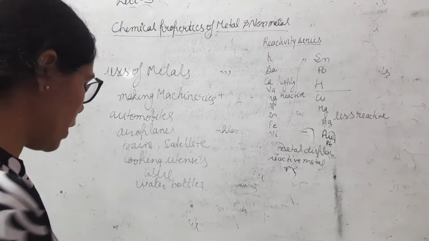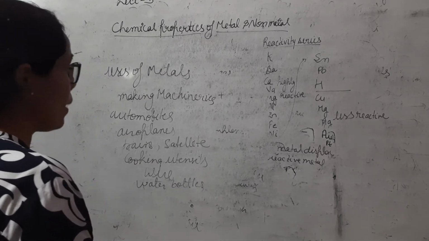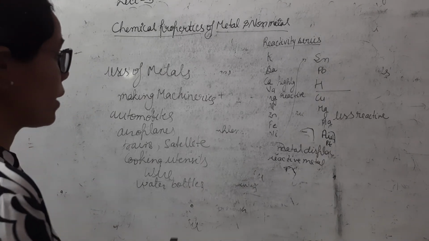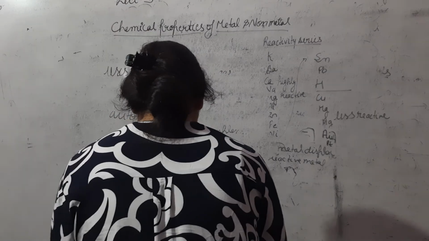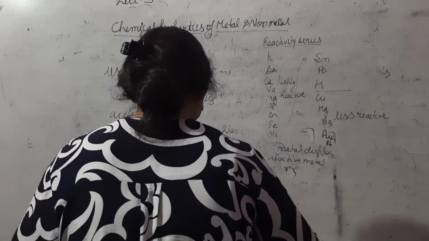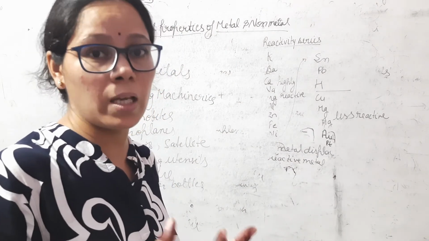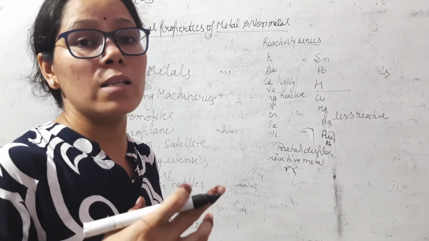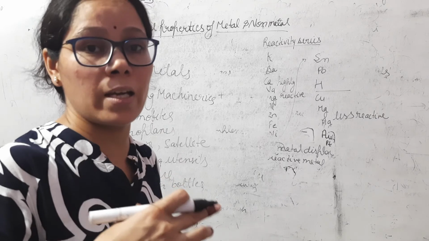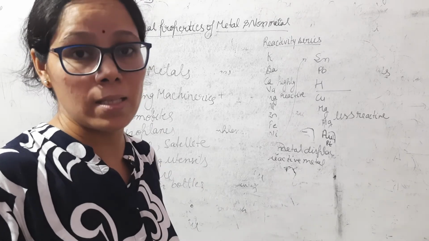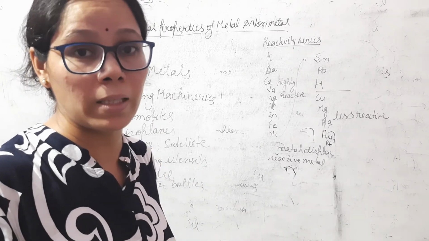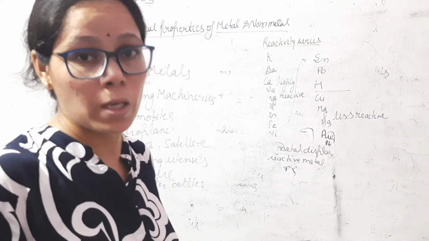Now we talk about the non-metals. Non-metals are also very useful. For example, the first use is in breathing gases. In breathing, we release CO2 and take in oxygen. So carbon and oxygen are non-metals which are used in the breathing mechanism. So the first use is in the breathing mechanism.